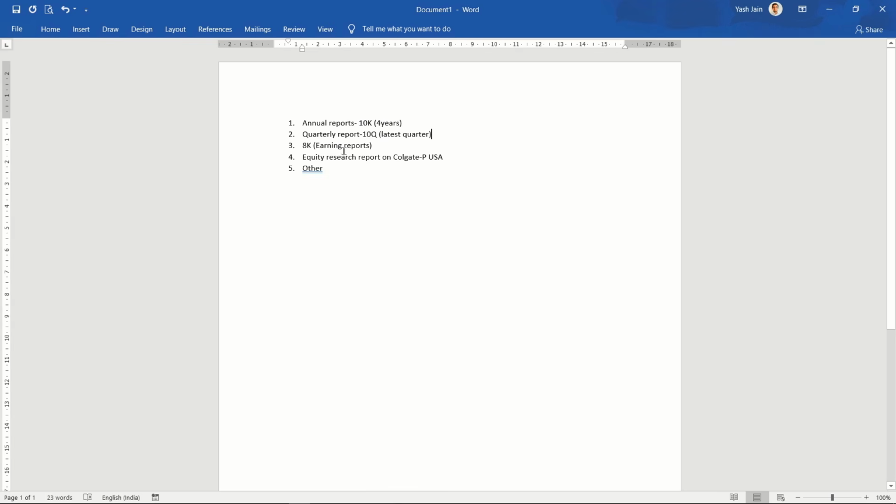Then I'm going to download their latest earnings report, then equity research on Colgate Palmolive USA, and then other documents. As and when I download something, I'll update it here, and in front of these I'll provide you with the links from where you can download. I'll upload these documents on Google Drive, so that you can download and refer to the files that I have downloaded.